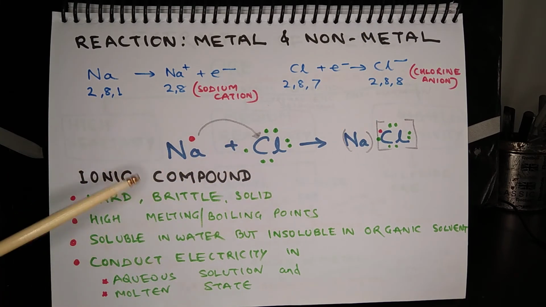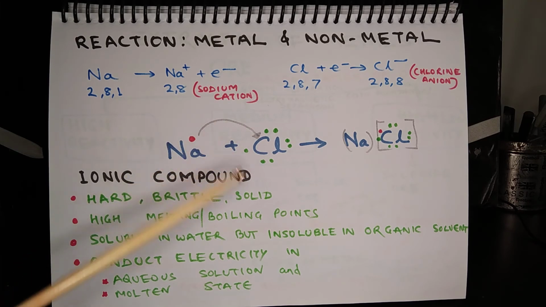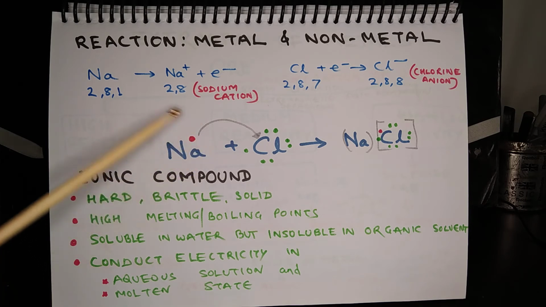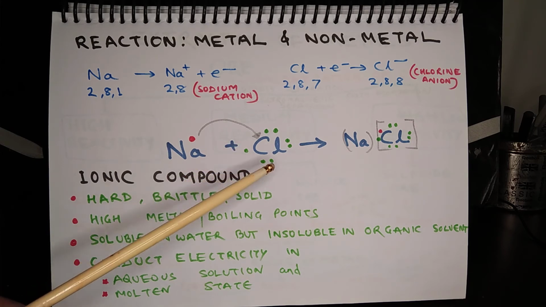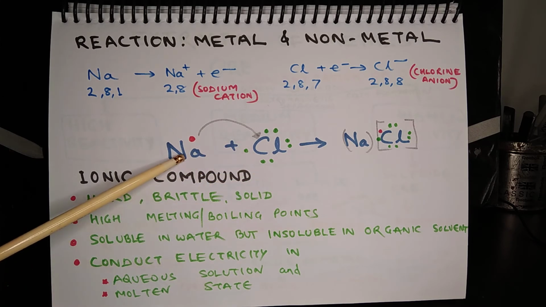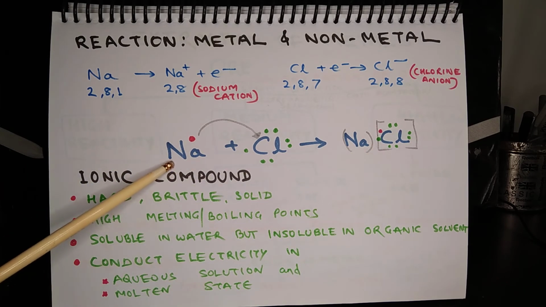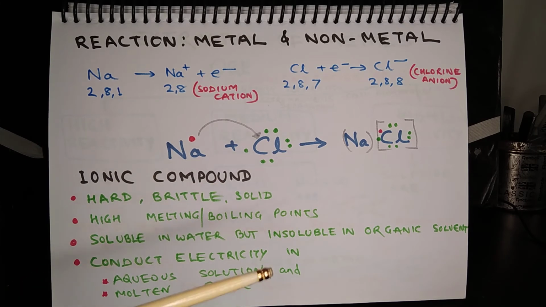So now what happens is this electron from sodium is transferred to chlorine. So now sodium has a fully filled outermost shell, the sodium ion. The chloride ion also has a fully filled outermost shell, and that is how they make the compound sodium chloride. Since this compound is formed because of transfer of electrons, it is called an ionic compound. So metals and non-metals, when they combine, make ionic compounds.